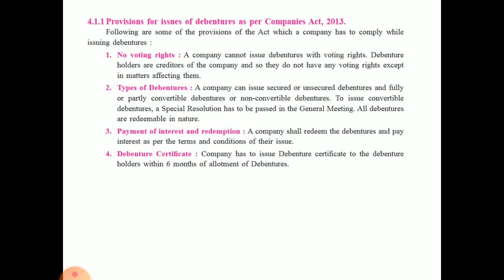Now, all these debentures, whichever are issued by the company, are redeemable. That means they will receive their capital, their lended amount to the company, at the time of winding up of the company or after the maturity of the debenture time. Then, payment of interest of debenture. Now, a company shall redeem the debentures and pay interest as per the terms and conditions of their issue. Then, debenture certificate. A company has to issue debenture certificate to the debenture holder within 6 months from the allotment of debenture. So 6 months के अंदर they have to issue debenture certificate.